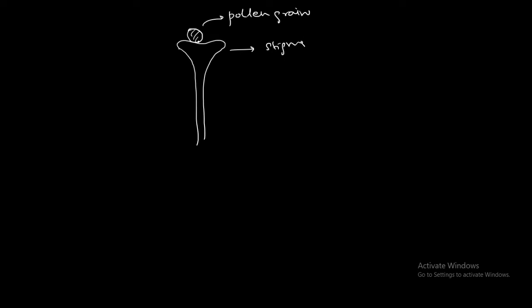Now inside the ovary, this tube will go all the way up to the ovary, it will reach the ovule. Next, the pollen tube along with the two male gametes reach the ovule. So in this pollen tube there are the two male gametes, that means the two sperm cells are there. Inside one pollen grain, two sperm nuclei will be there.